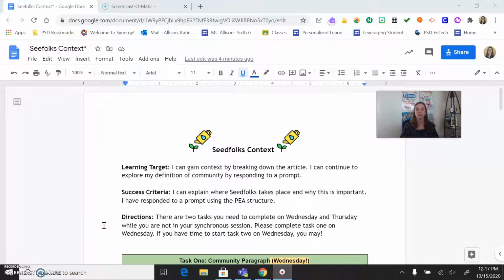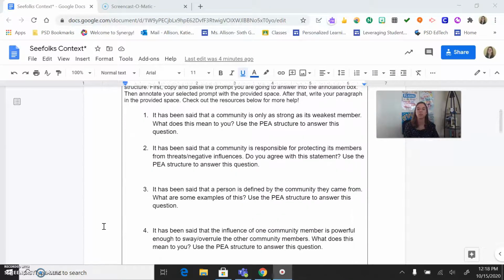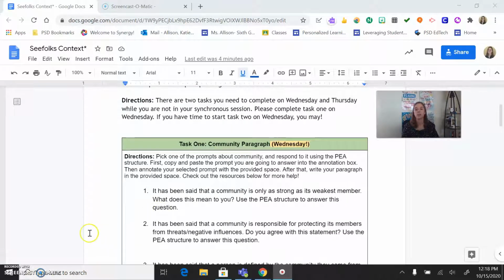Here are your directions. There are two tasks you need to complete on Wednesday and Thursday while you are not in a synchronous session. Please complete task 1 on Wednesday, and if you have time, you can start task 2. Otherwise, we'll save that for after our synchronous session on Thursday. So here's what that means. This is for Wednesday. You will spend all of English class, 8:30 to 9:45, working on this on Wednesday. And then on Thursday, I'll show you what you're doing next.